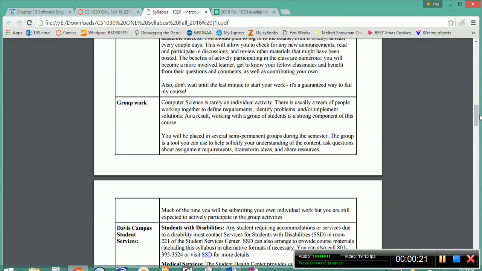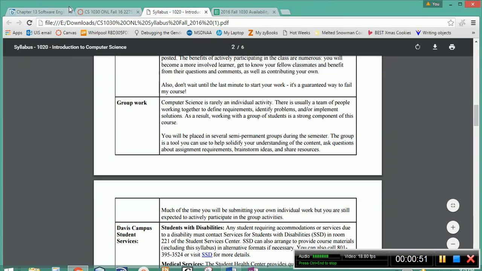And the reason why you're going to be in a group is because, especially in an online class, you're going to need a group of people that you can ask questions of and that you can collaborate with and that you can talk with and brainstorm ideas. This is something that you will be doing in the real world in computer science anyway. And so as a result of this, you are going to be placed in several semi-permanent groups.